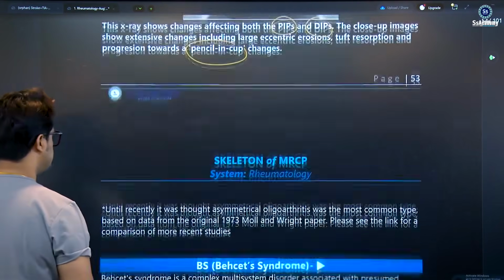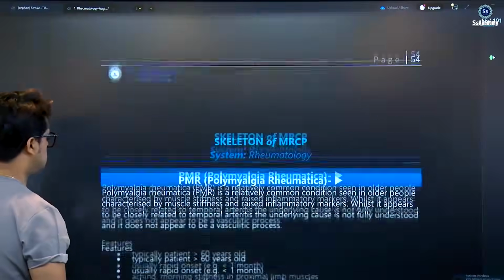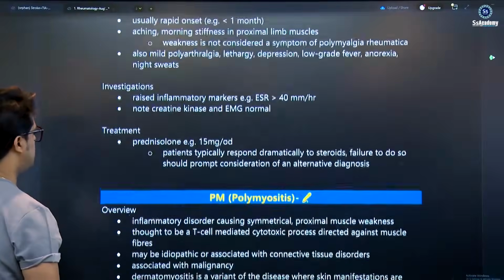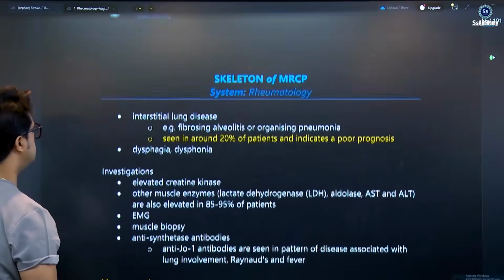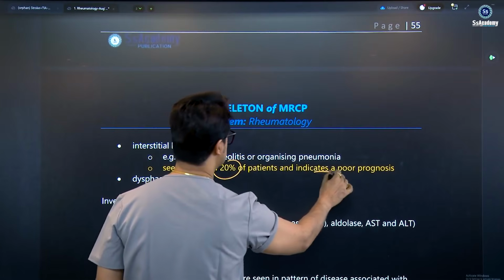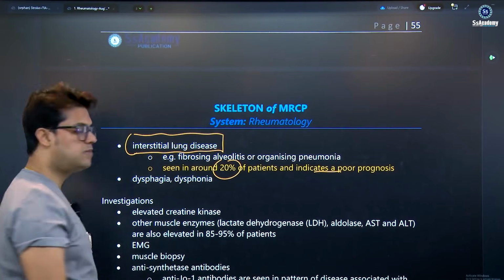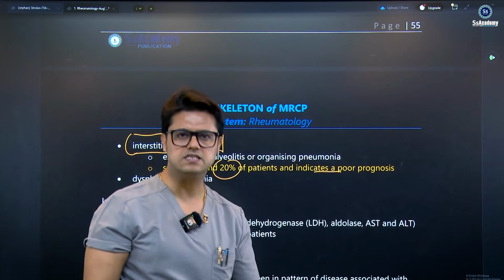Yes, my dear. So this is very hot, more than 7 star. Polymyalgia more than 5 star, polymyositis more than 5 star. Seen in around 20% of patients and indicates a poor prognosis. Interstitial lung disease is important. In polymyositis, 20% of patients have interstitial lung disease.